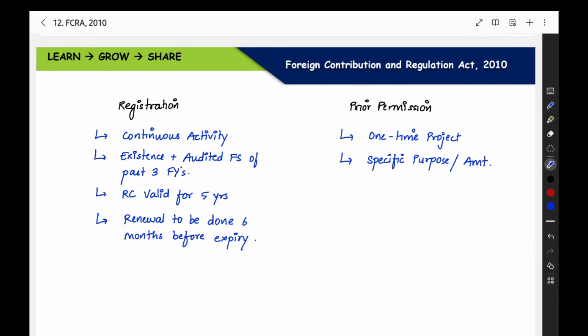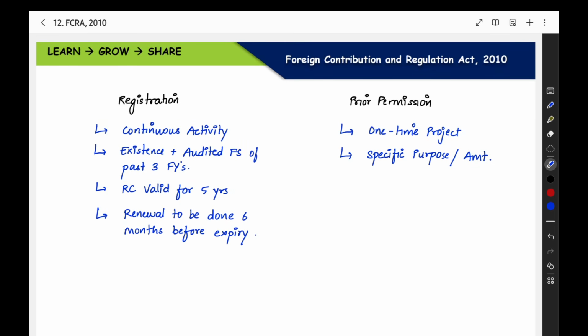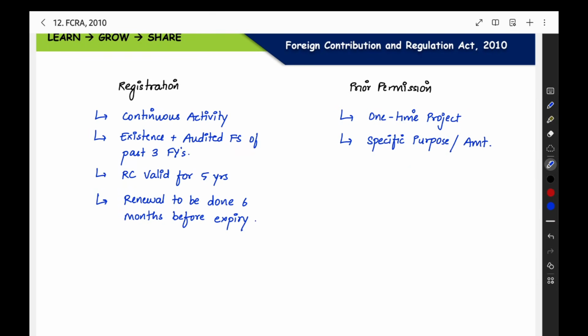Whatever foreign contribution you are receiving, you are going to do some kind of project or program which will help the people. It's for the social benefit of society. Registration or prior permission, you are receiving the amount and using that amount for the benefit of society. For this, you have two kinds of things.